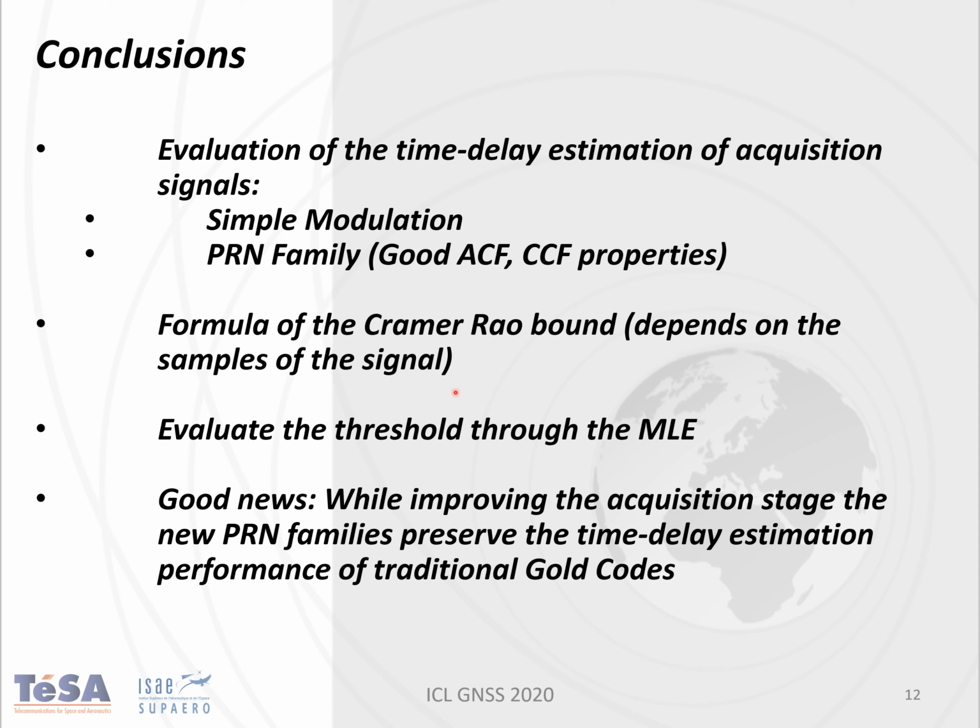So we have good news: thanks to these new codes we are able to improve the acquisition stage, and these new pseudorandom noise families also preserve the time delay estimation performance with respect to the traditional Gold codes. So thank you very much.